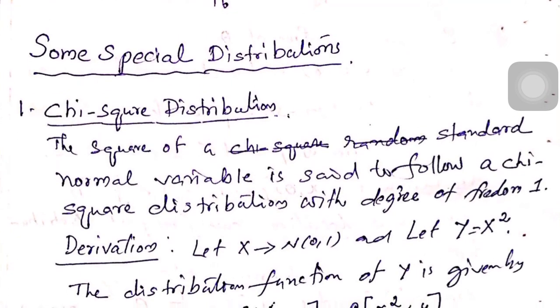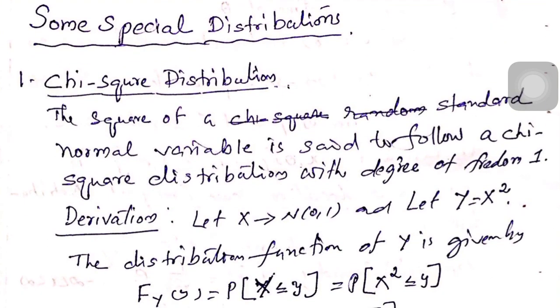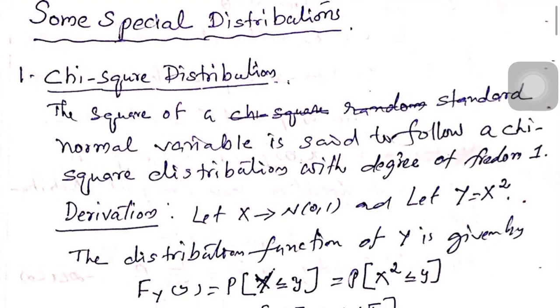To be more exact, the chi-square distribution with parameter 1 can be derived as the distribution of capital X square where X follows a normal distribution.